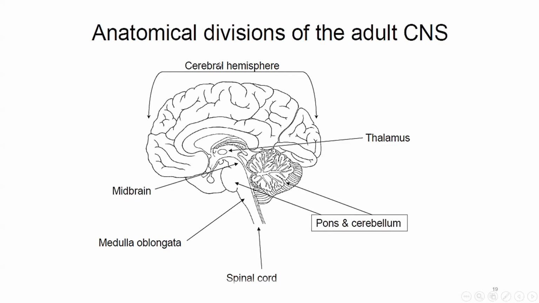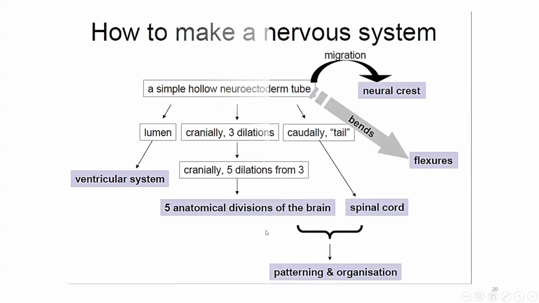Anatomical division of the adult central nervous system. The brain is divided into 3 parts. The forebrain, that is formed by cerebral hemisphere and diencephalon. And the second part is the midbrain. And the third part is the hindbrain, which is formed by the pons, medulla oblongata, and cerebellum behind them. And lastly is the spinal cord.